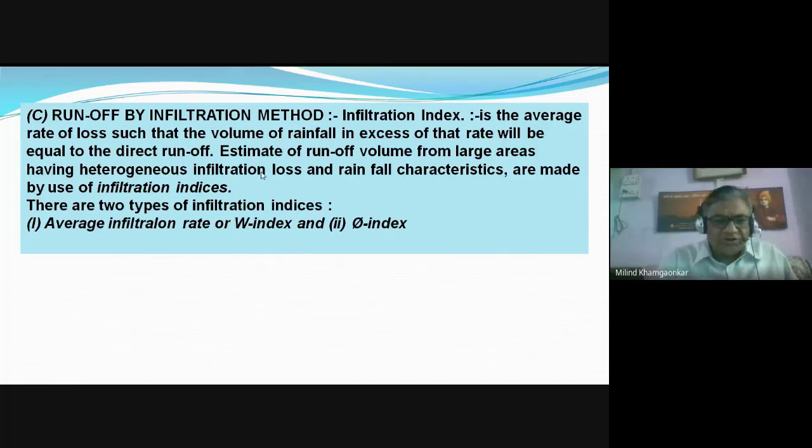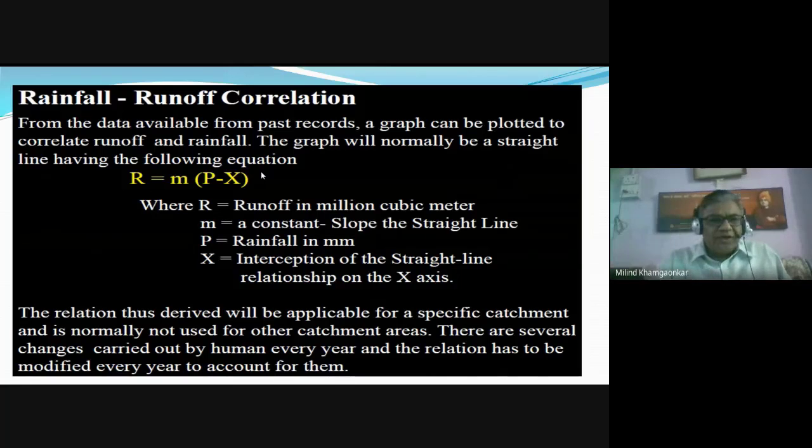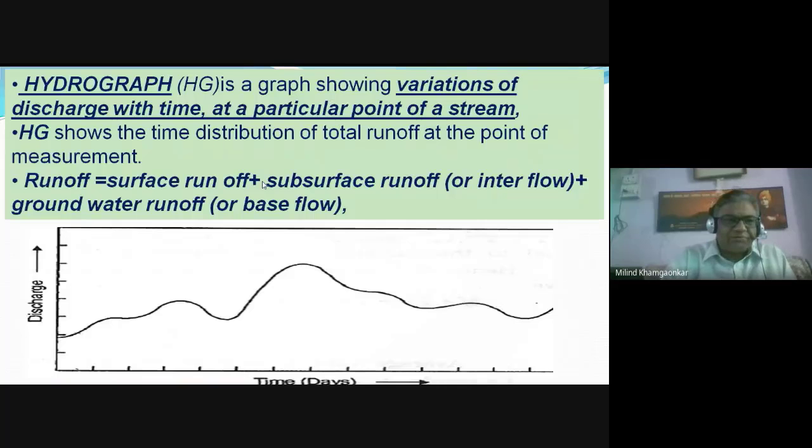Okay, so this is another method. There are the rational or the empirical formulas for runoff, and between the runoff and the precipitation there are various correlations. That is, the runoff is given by some constant multiplied by precipitation.